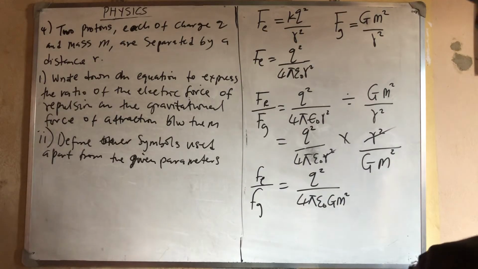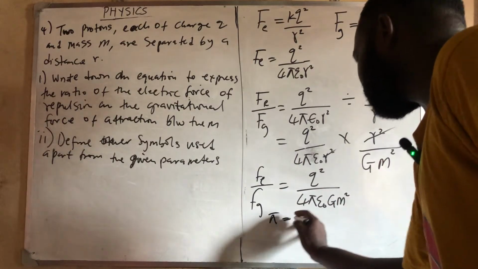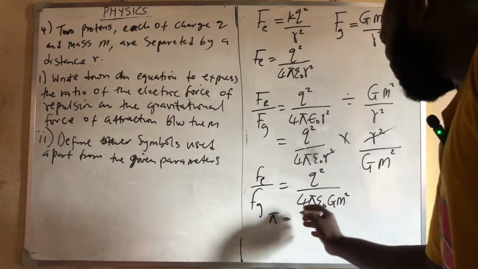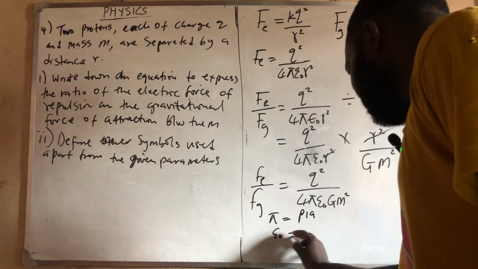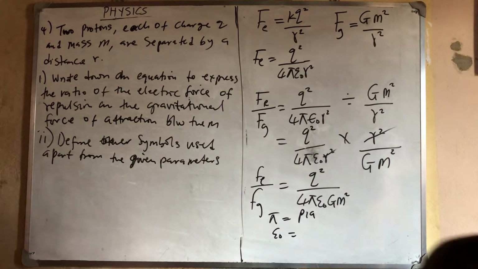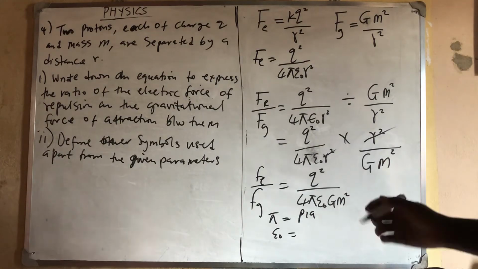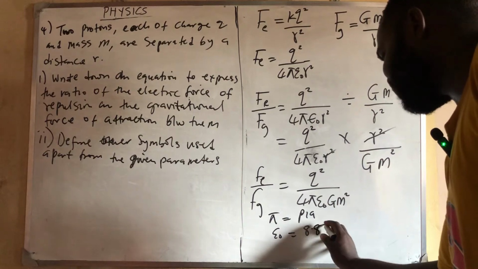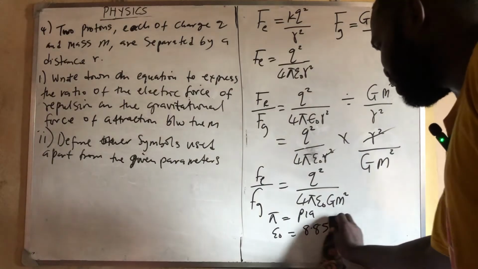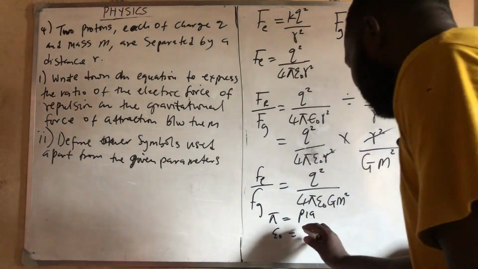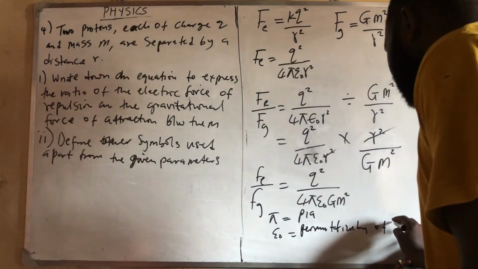So we don't need to list your parameters like they said. We should read the parameters. We'll tell them that this is your pi, a constant 22/7. Then E naught. Don't forget E naught. E naught is the permittivity of free space or vacuum. And don't forget the constant, it is 8.85 times 10 raised to power minus 12. Please don't forget all these values. They are very, very important. So you write that this is permittivity of free space or vacuum.